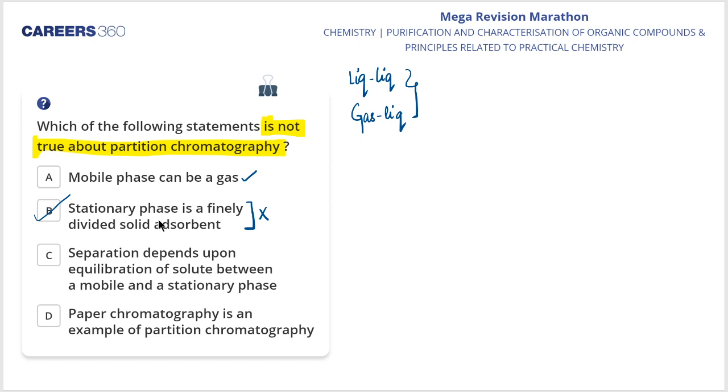I don't feel it. Okay, well if I talk about option number C, separation depends upon equilibration of solute between a mobile and a stationary phase. This particular statement is correct. Paper chromatography is an example of partition chromatography. Absolutely correct. Only option number 2 is the right answer for this particular question.